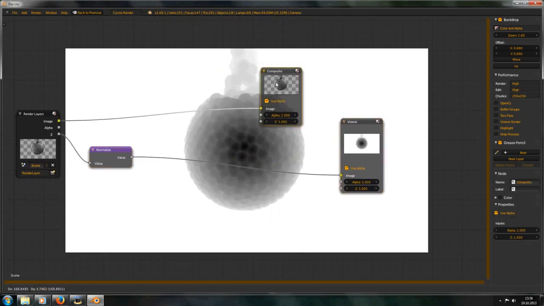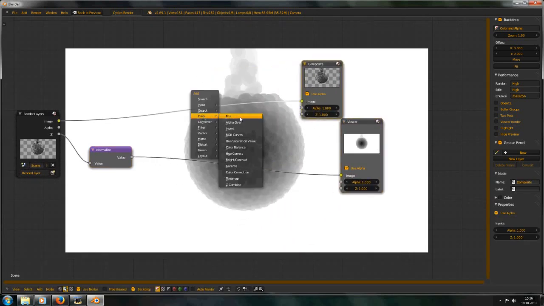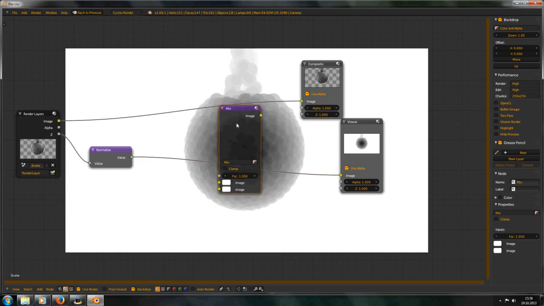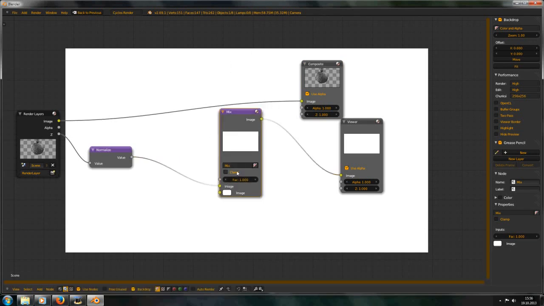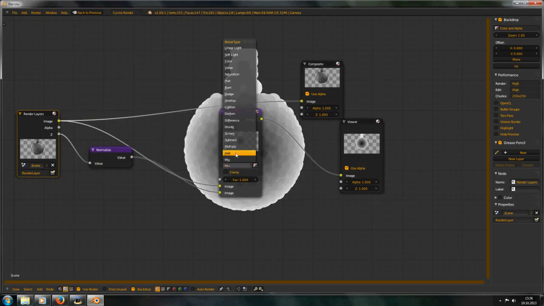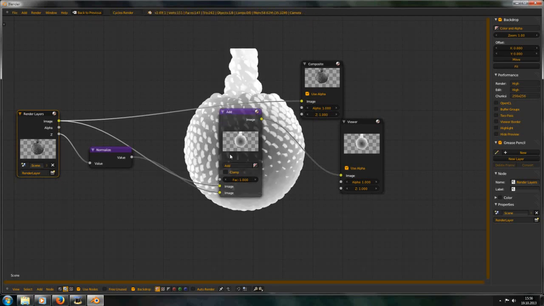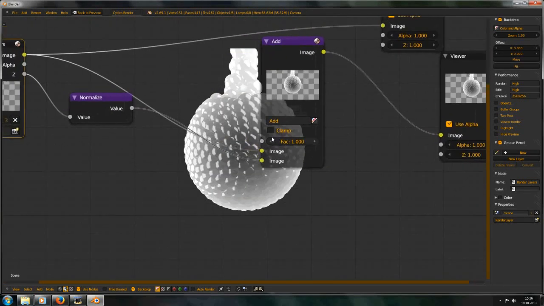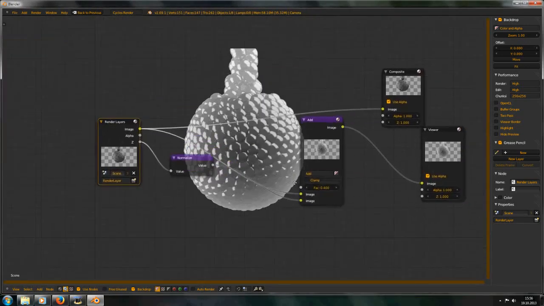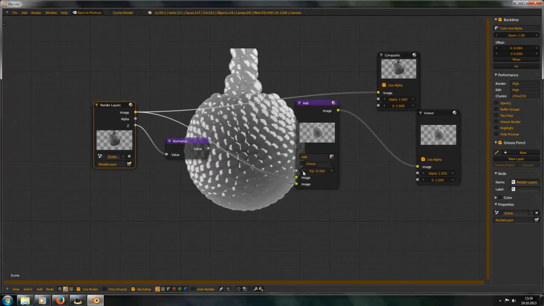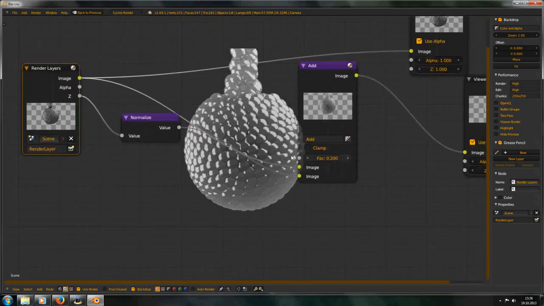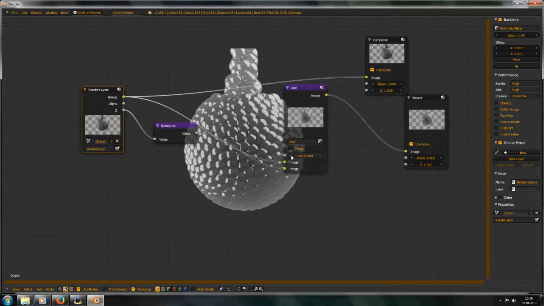and maybe we can use this as it is to add, with add and a little bit less. But no, that's not that good.